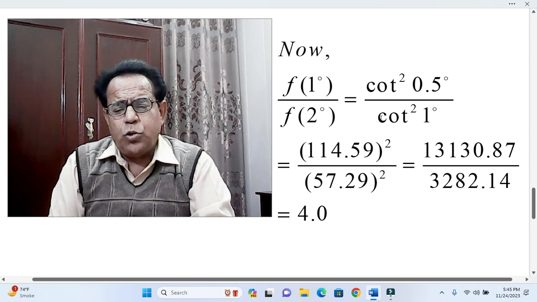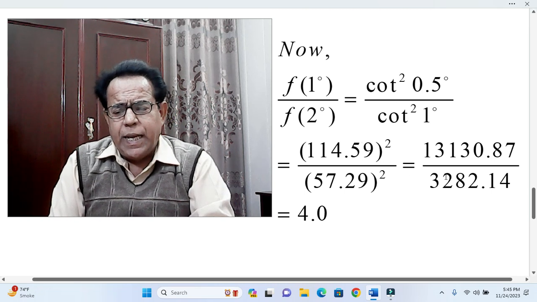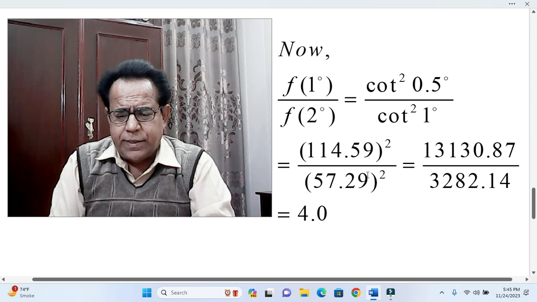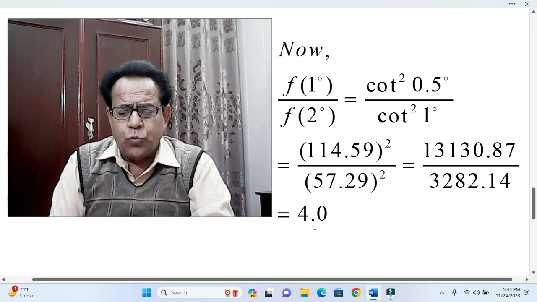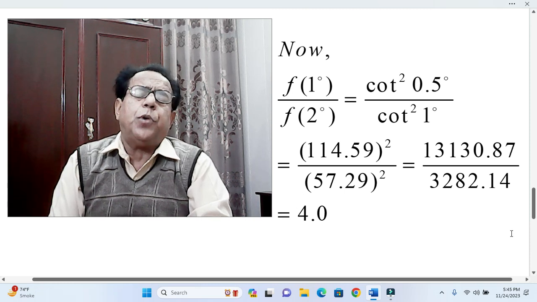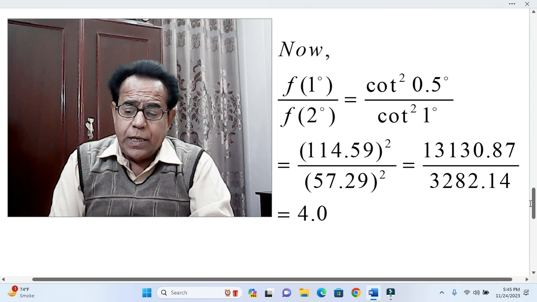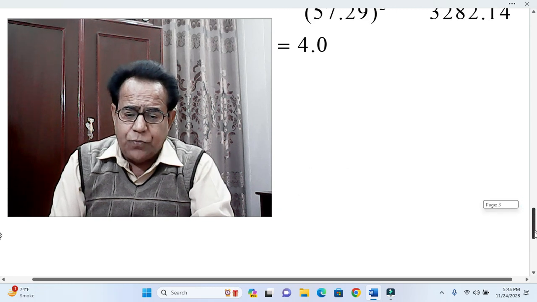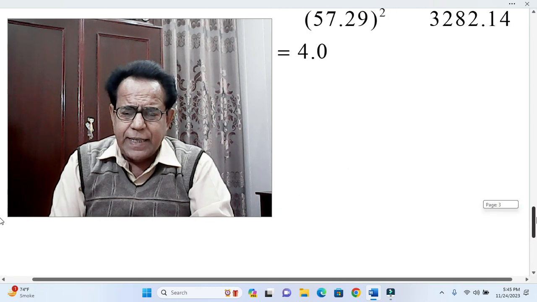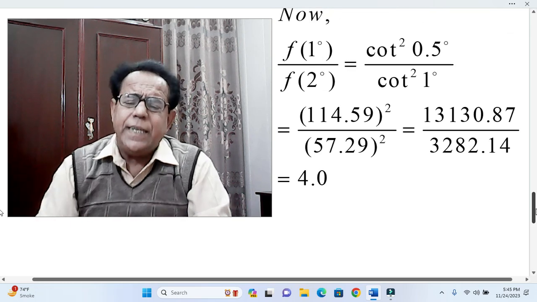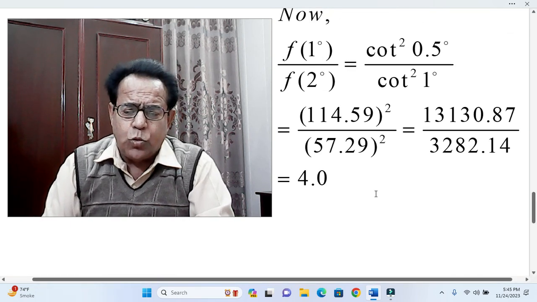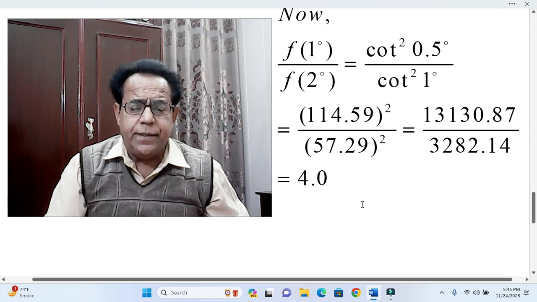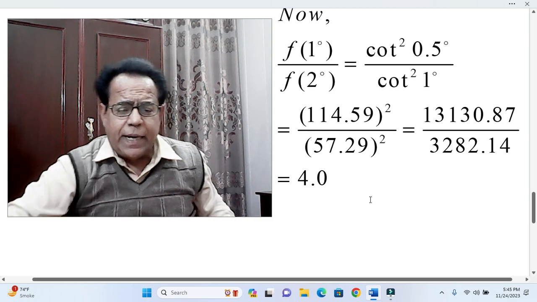So we just put these values, and when this is solved, we get the fraction equal to 4.0. Our answer, that is the ratio of the scattered fraction at scattering angles of 1 degree and 2 degrees, finally becomes equal to 4.0. And this is the end of our problem.